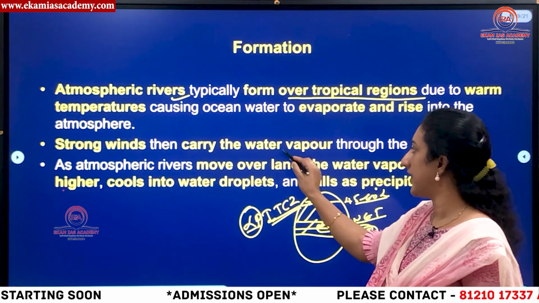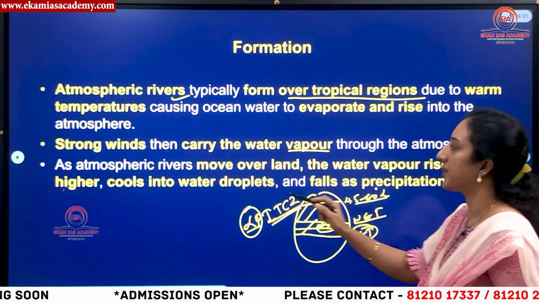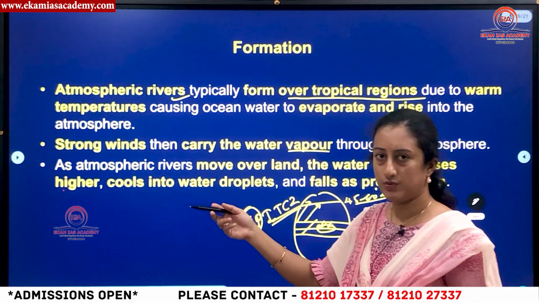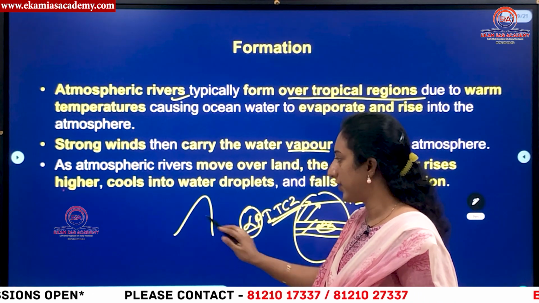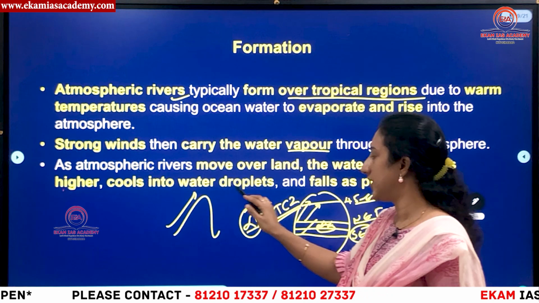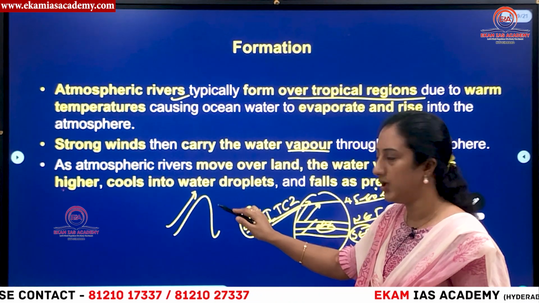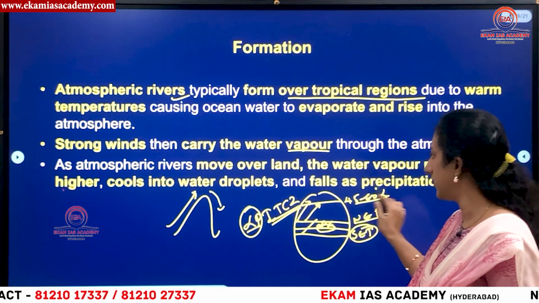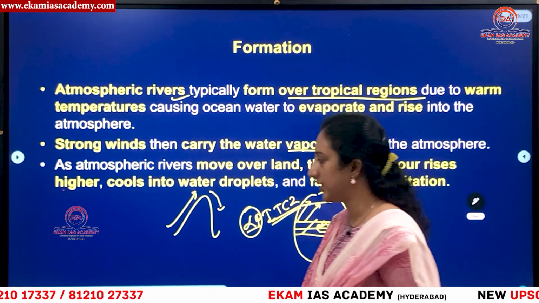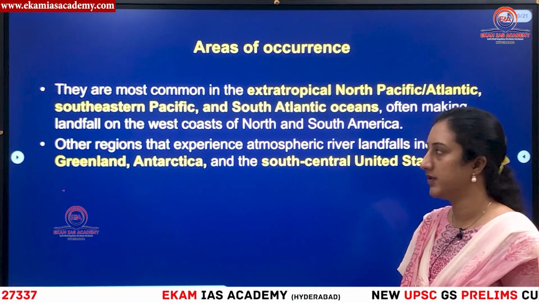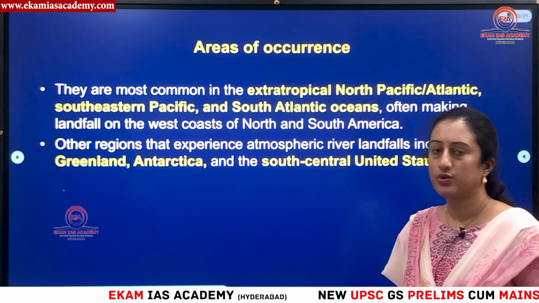Strong winds carry the water vapor through the atmosphere. As the atmospheric river moves over the land, the water vapor rises up. This is the basic orographic rainfall, as I told you: it has to rise up and cool down. Whenever it rises, it becomes cool, so it has to shed all its moisture, and it causes intense precipitation on the other side of the mountain or hill range. That is what causes atmospheric rivers to bring rainfall to the western coast of USA.